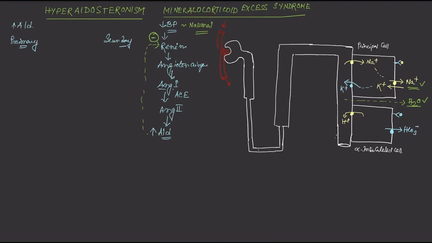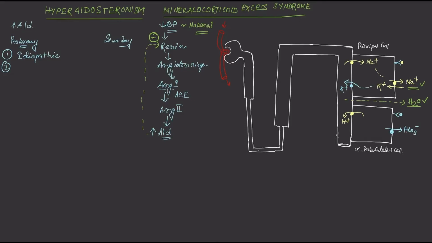The most common cause of primary hyperaldosteronism is idiopathic hyperaldosteronism, where the zona glomerulosa has an increase in aldosterone secreting cells. So the aldosterone secreting cell number is increased.